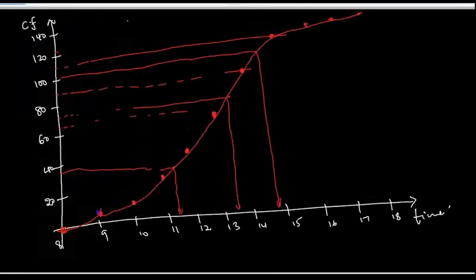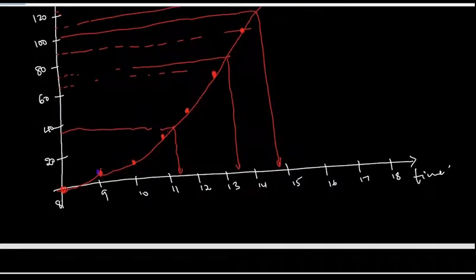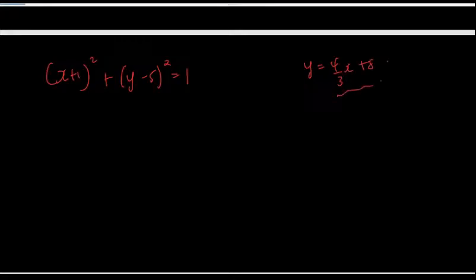Let me come this side and say that the equation of our circle, we said it was (x + 1)² + (y − 5)² = 1. But the tangent was y = 4/3 x + 8. So where there is y, let's replace it with that. Okay, so you're going to have (x + 1)² + (4/3 x + 8 − 5)² = 1.